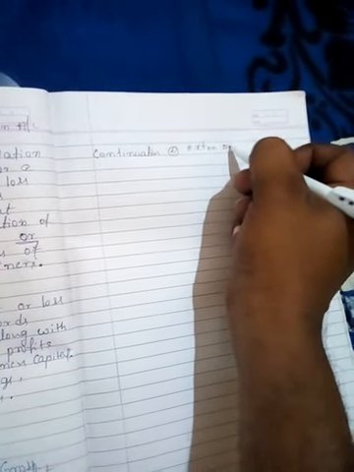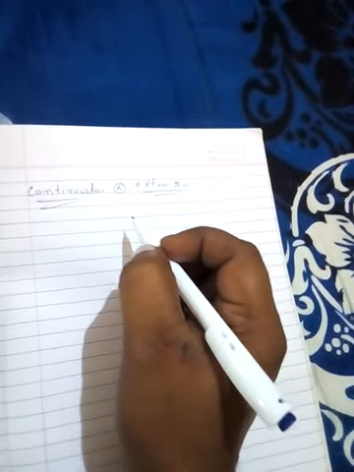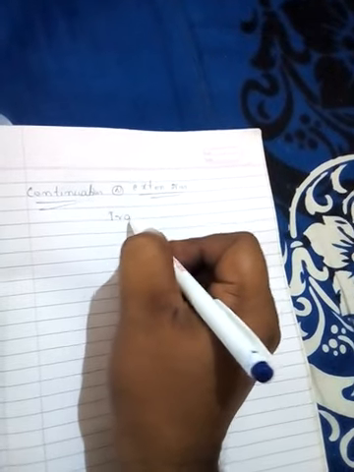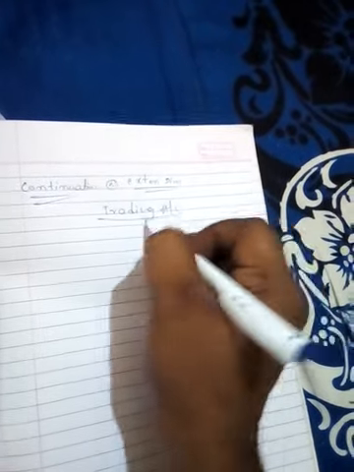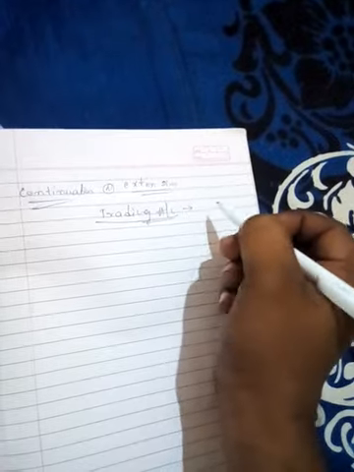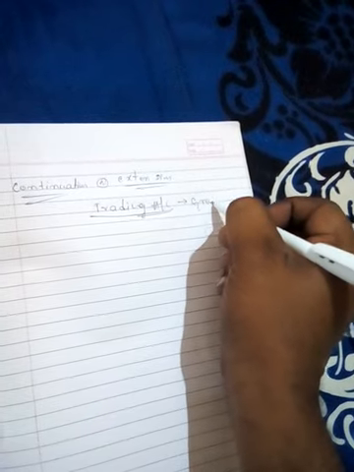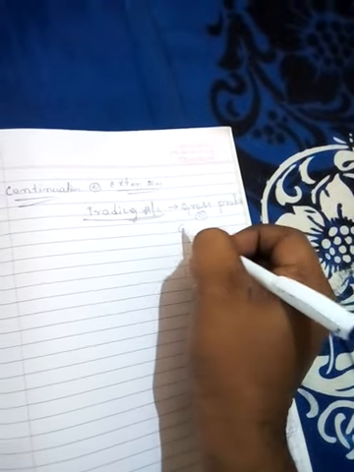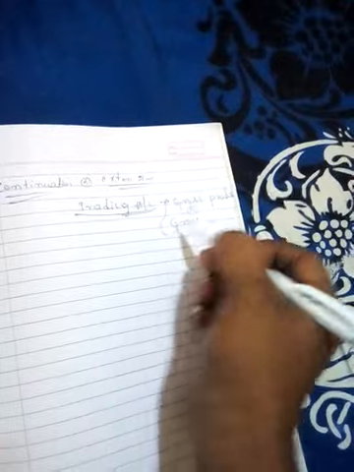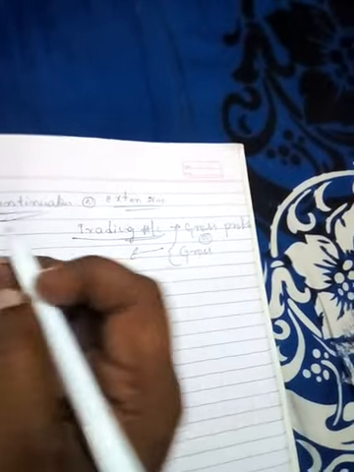Continuation or extension. So we have done this in first PUC. In case of a partnership firm, trading account, all of you remember, I think. In this trading account, we find gross profit or gross loss.